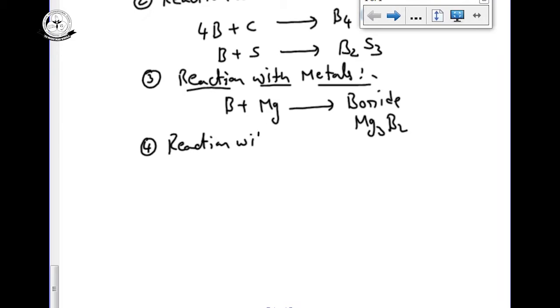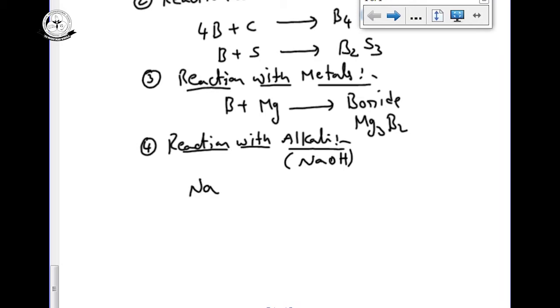Fourth one is reaction with alkali. Boron reaction with alkali: the strongest base we generally take is sodium hydroxide. Boron reacts with alkali to form the corresponding metaborates.